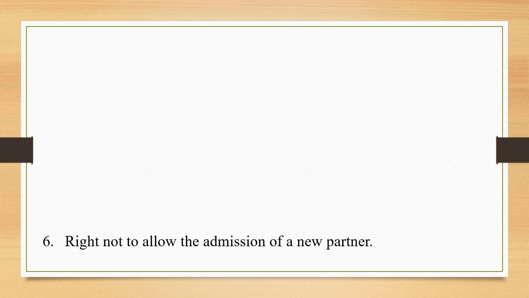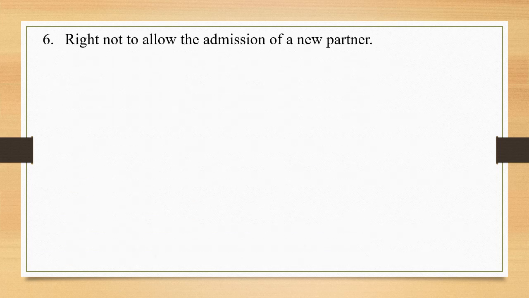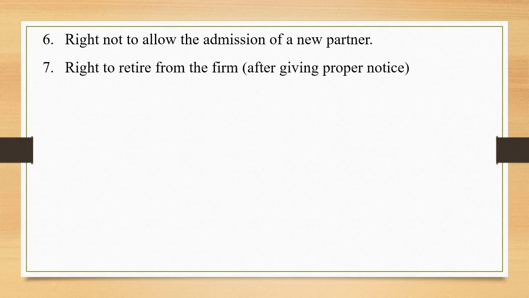Point number 6. Right not to allow the admission of a new partner. This is also a very important right of a partner. Without the consultation of the partner, no new partner can be admitted in the firm. 7th. Right to retire from the firm after giving proper notice. Yes, if a partner wants to retire, then he needs to give a proper notice to the other partners and then he can retire from the firm.